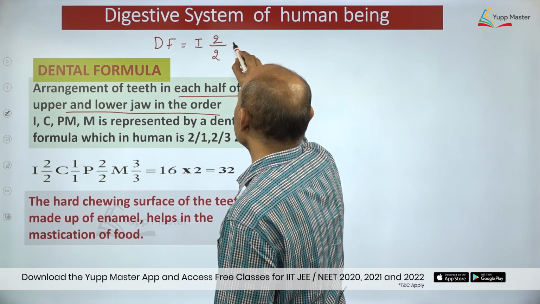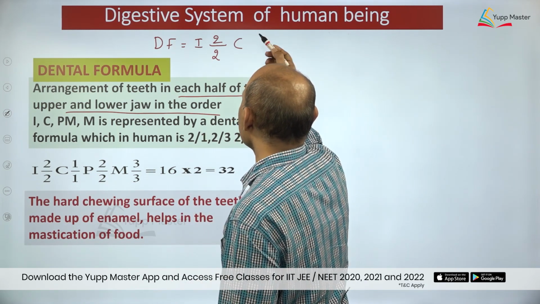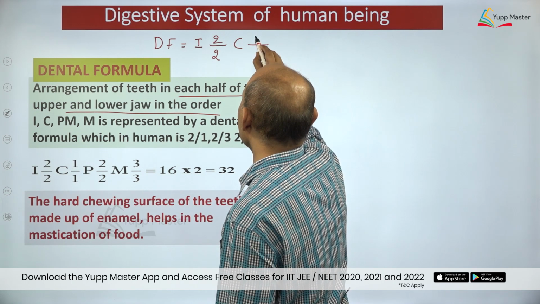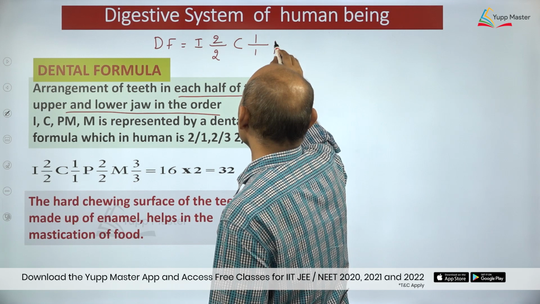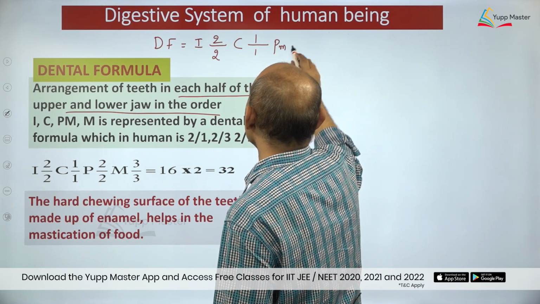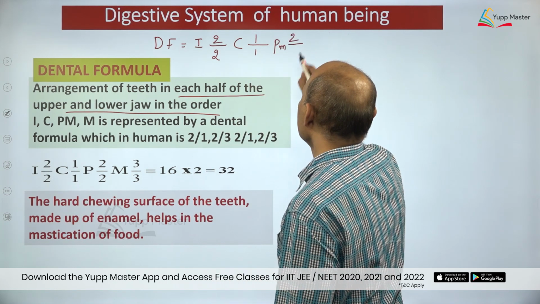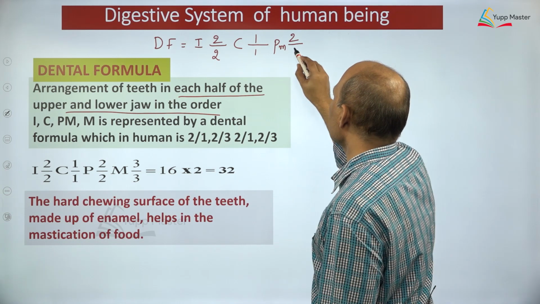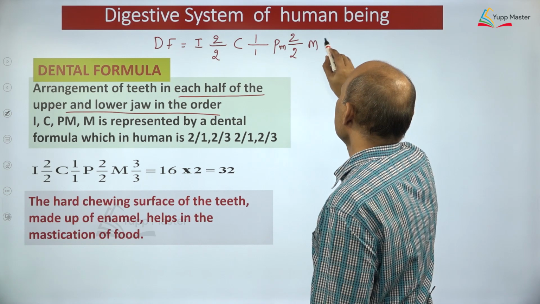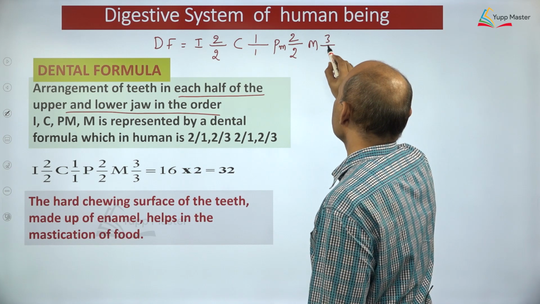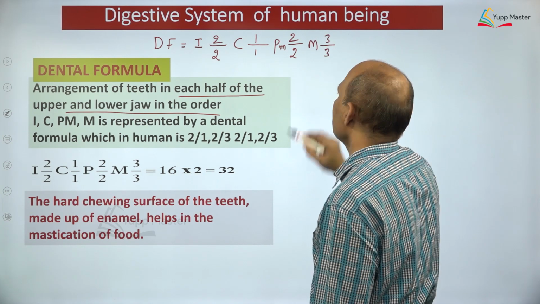So then what you can see, again you have to go for the second category of teeth, canines. Upper jaw half is having 1, lower jaw half is having 1. Next we have to go for what? Premolars. Upper jaw half is having 2 premolars and lower jaw half is also having 2 premolars. Then we have to go for what? Molars. Most important, upper jaw half is having 3 molars and lower jaw half is having 3 molars, right, dear students?